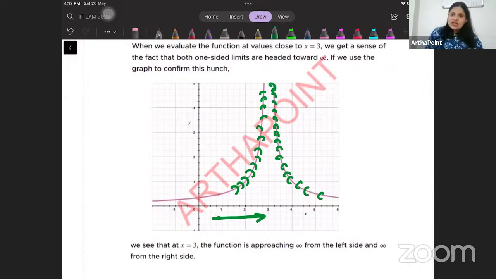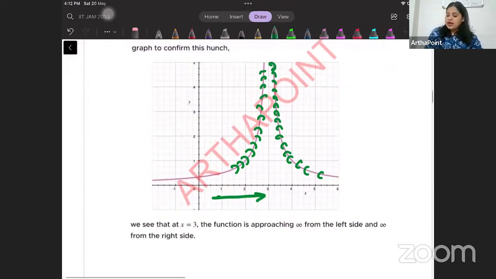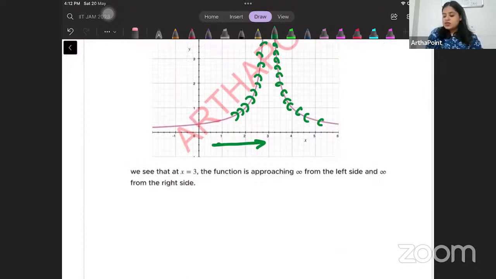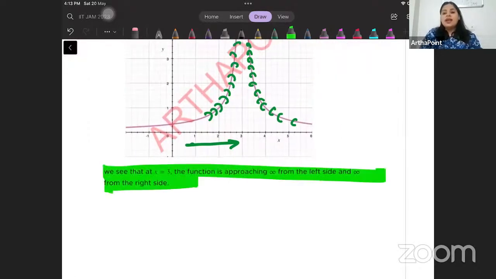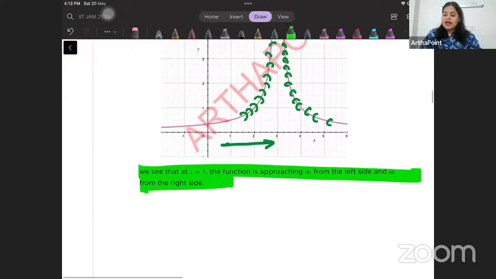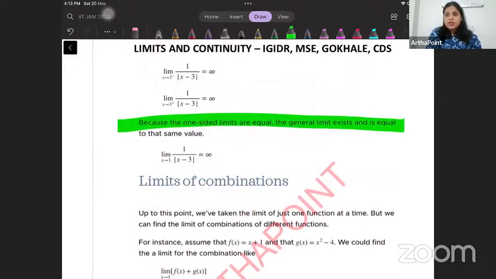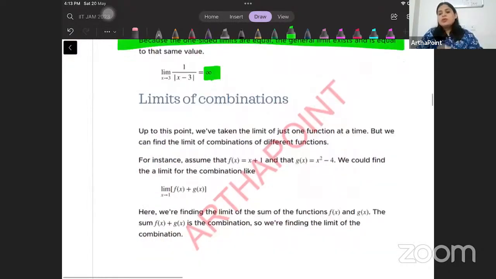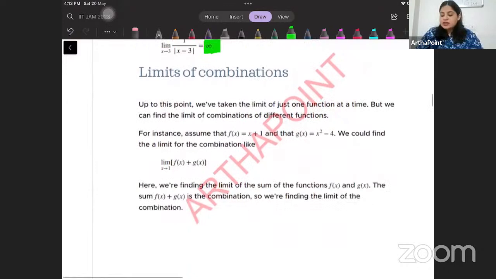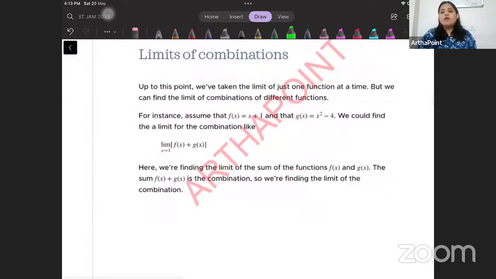So in this case, we can say that the function goes towards infinity from both left and right-hand side. And because of that, one-sided limits are equal, the general limit exists, and it is equal to infinity. Right? Okay, so beta, we will stop here for the day, and then we will continue with limit of combinations and try to go through that also.